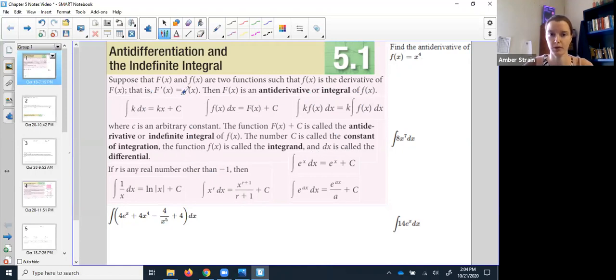Of course, this all makes more sense when we get going. So let's give it a try. If I wanted to take the antiderivative of f of x equals x to the 4th, I would write it out like this with this little long s-looking creature here. So the integral of x to the 4th.